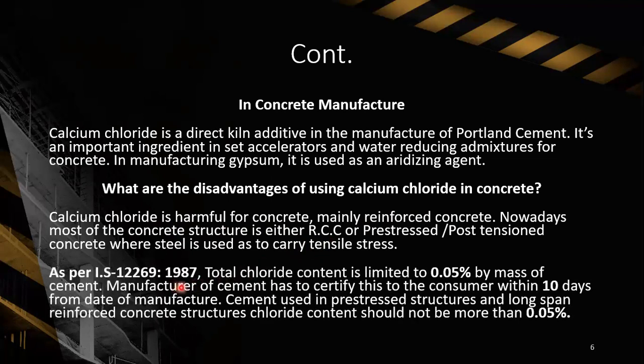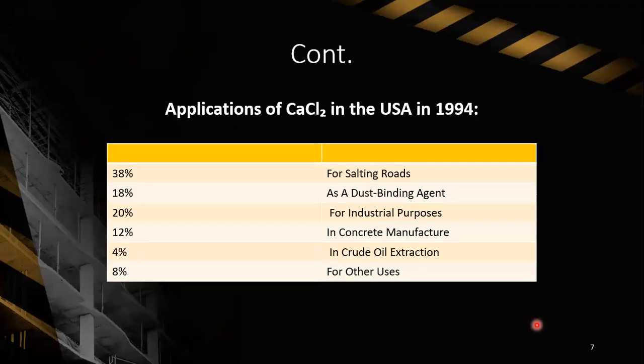As per the Act of 1987, total chloride content is limited to 0.05% by mass of cement. The manufacturer of cement has to certify this to the consumer within 10 days from the date of manufacture. For cement used in pre-stressed structures and long-span reinforced structures, chloride content should not be more than 0.05%.